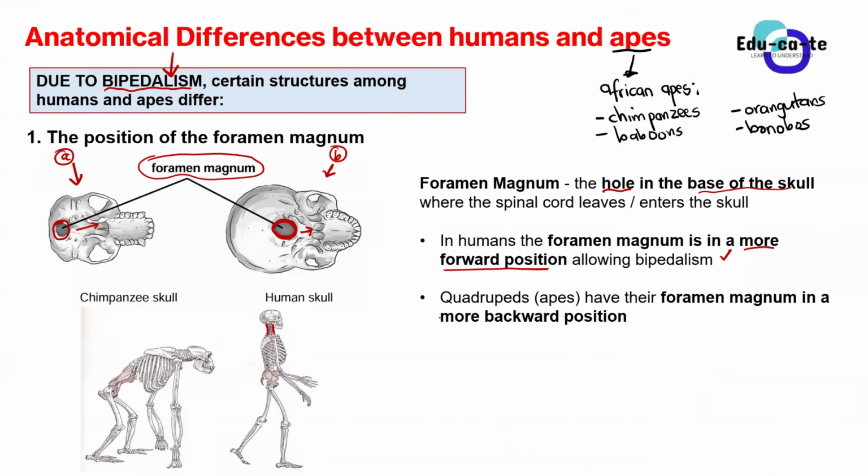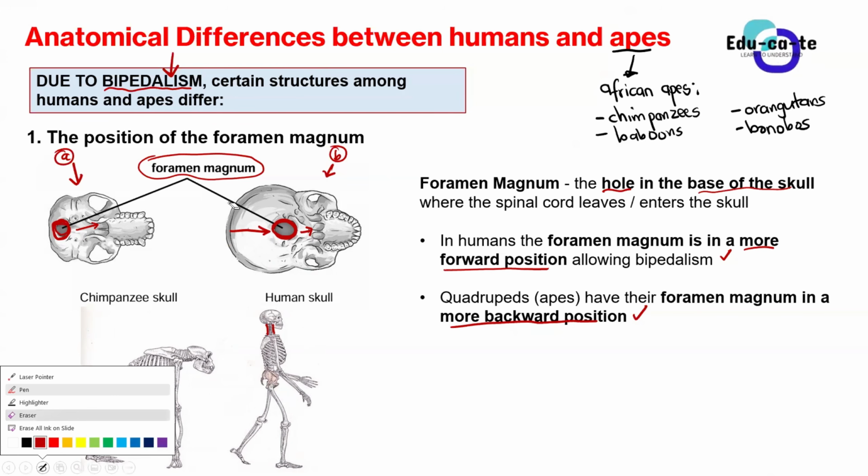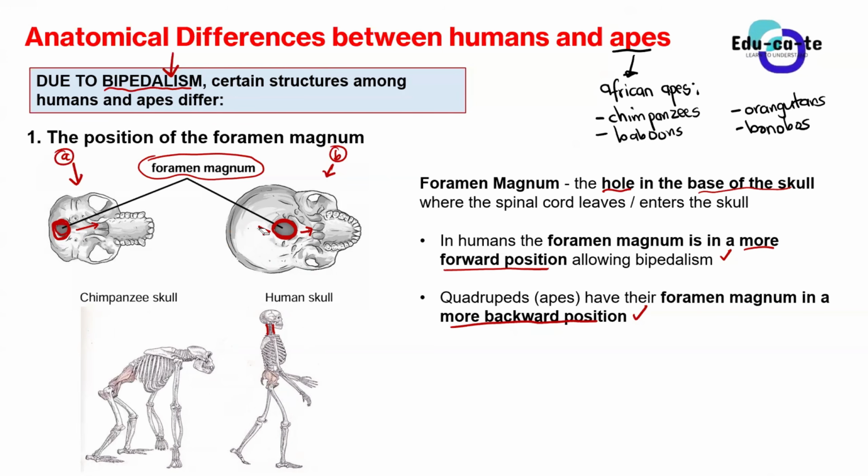Yes, but when you look at the quadrupeds, or those African apes that have quadrupedalism, they've got a foramen magnum in a more backward position. So their foramen magnum is found way back at the base, at the back, compared to the one in humans. The one in humans is found far in front, in a more forward position. So that is the first difference due to bipedalism.